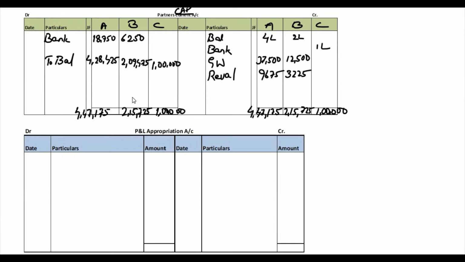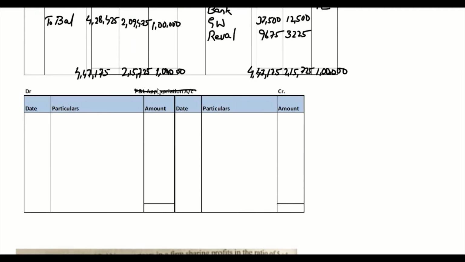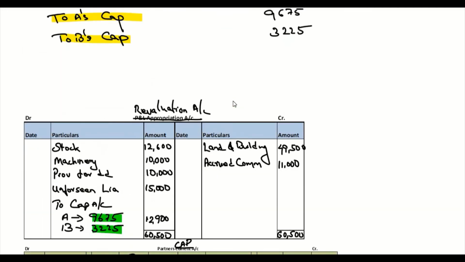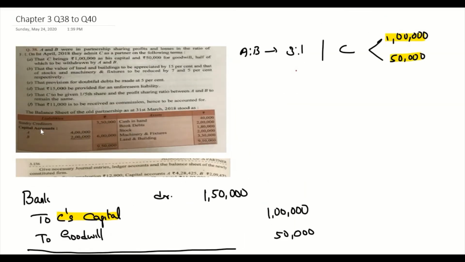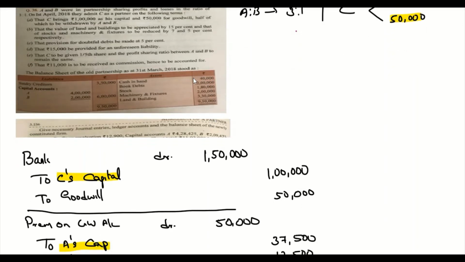Okay, now we will prepare the new balance sheet. Balance sheet, liabilities, assets. Okay, we should have a look at our old balance sheet. We have sundry creditors, capital, cash in hand, book debts, stock, machinery, etc. So cash in hand balance, it was 40,000 initially, correct? 40,000 is mentioned in the old balance sheet.